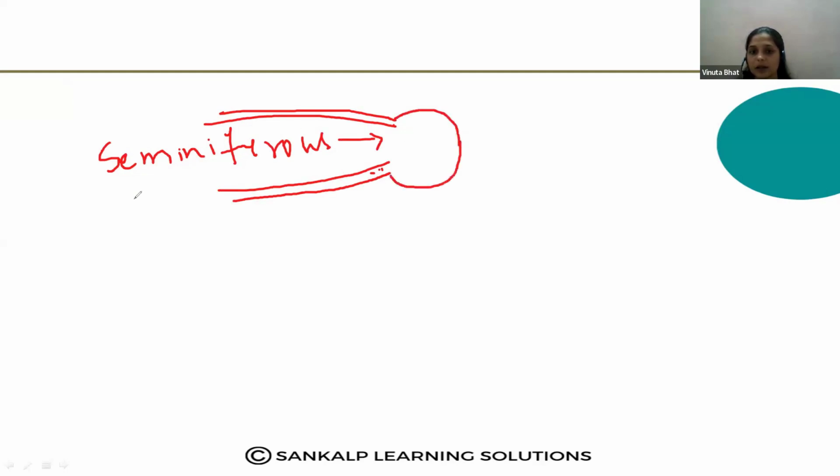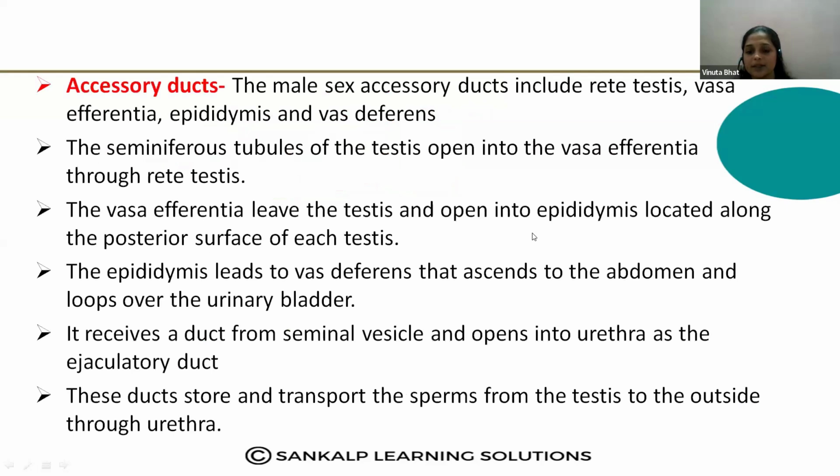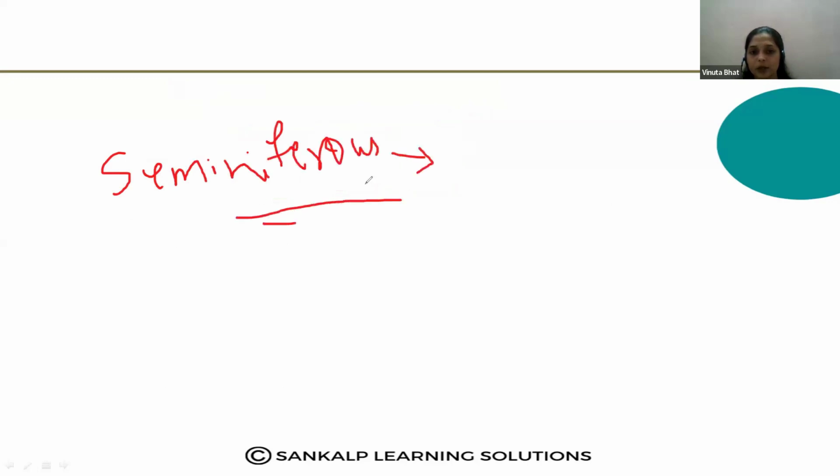That common structure is called the rete testis. So first the seminiferous tubules, which open into a common structure called the rete testis.